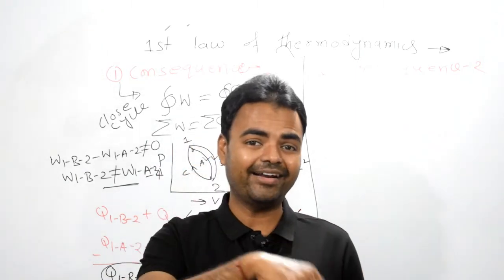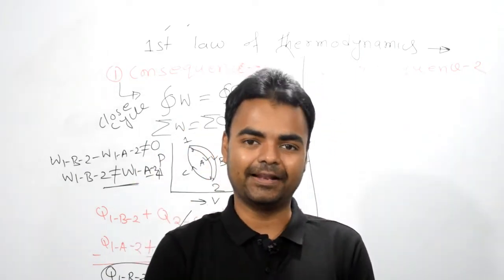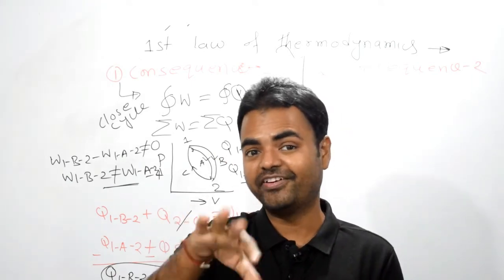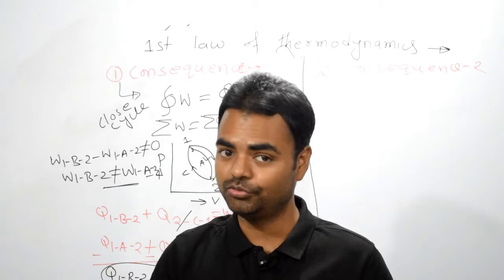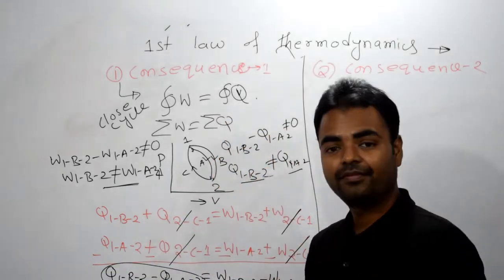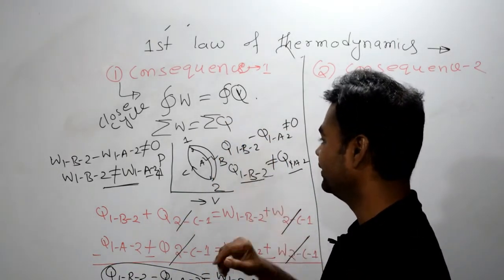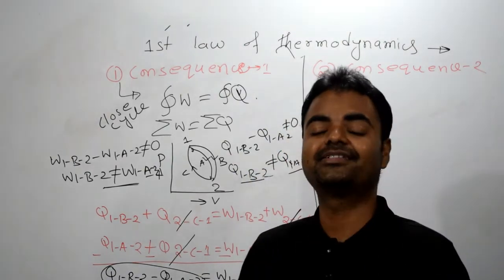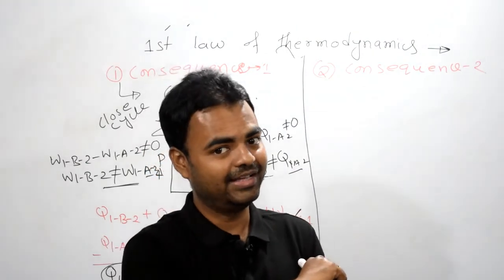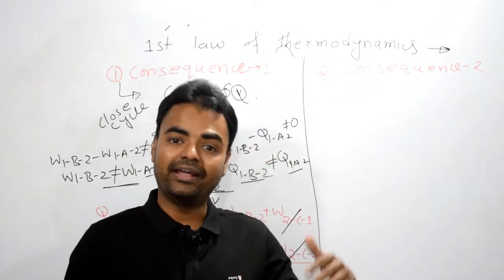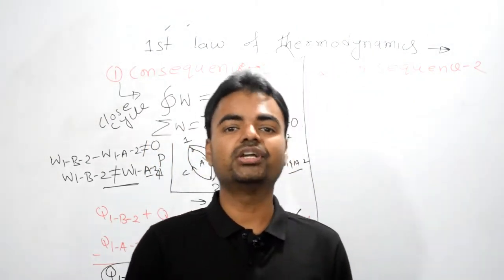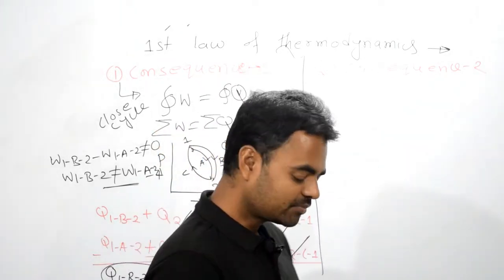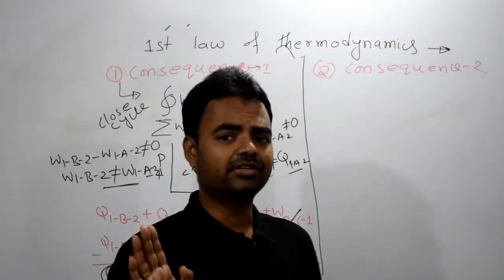That is why they are inexact differentials. Their cyclic variable change is not equal to 0. If it is equal to 0, then it is an exact differential. They are properties. Like pressure is a property, energy is a property, temperature is a property, volume is a property. Got my point? Now let's move on to consequence 2.